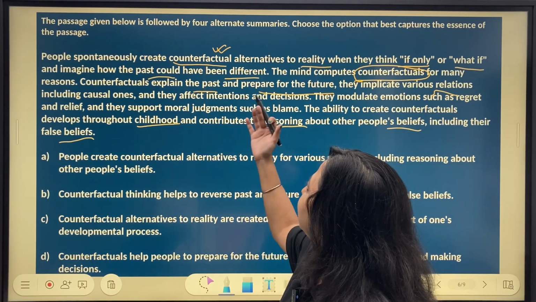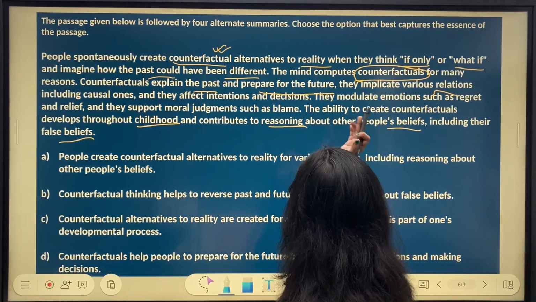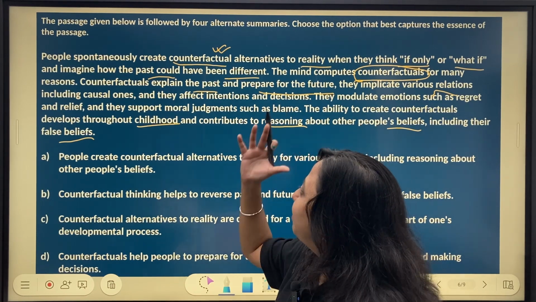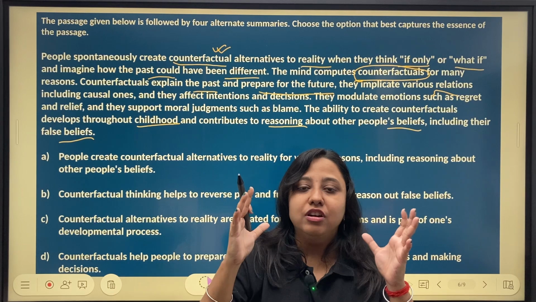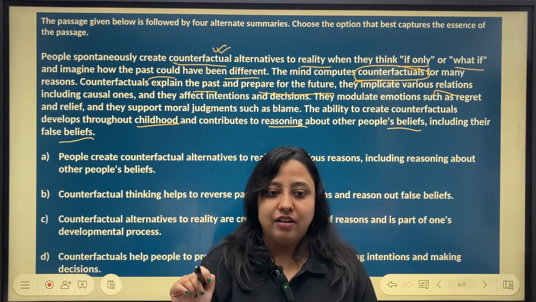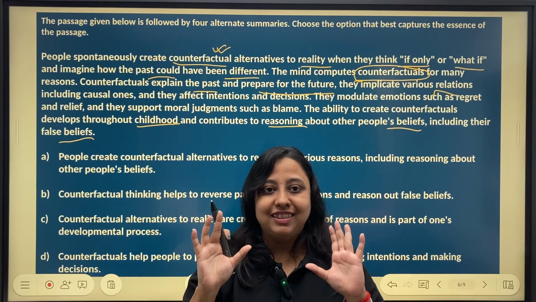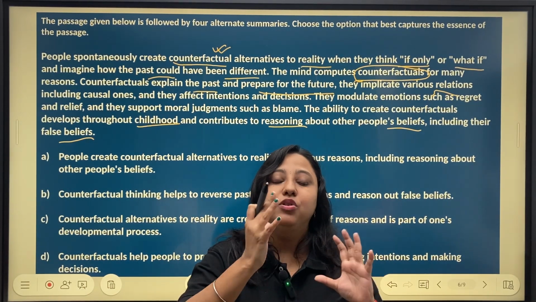People spontaneously create counterfactual alternatives to reality when they think "if only" and "what if," and imagine how the past could have been different. Now, counterfactual, okay? Anything that is contrary to the fact. Fact is something that stays, that is reality. Anything that is contrary to that is counterfactual.